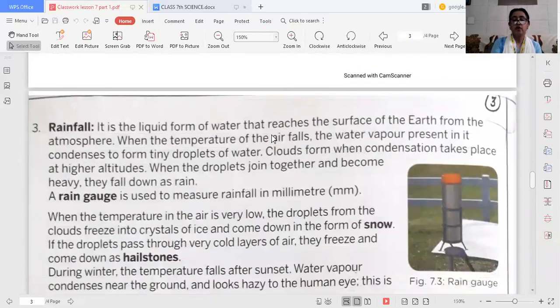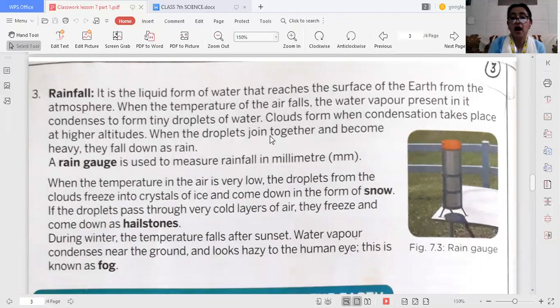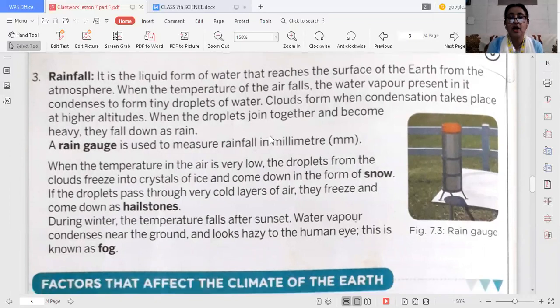Now the rainfall. Rainfall also plays an important role as a factor because when the temperature of the air falls, the water vapor present in it condenses to form tiny droplets of water which form clouds. Later, when the clouds become heavy, they fall down as rain. Rain is measured by a rain gauge, and rainfall is measured in millimeters. During winter the temperature falls after sunset. Water vapor condenses near the ground and looks hazy to the eyes. This is known as fog.